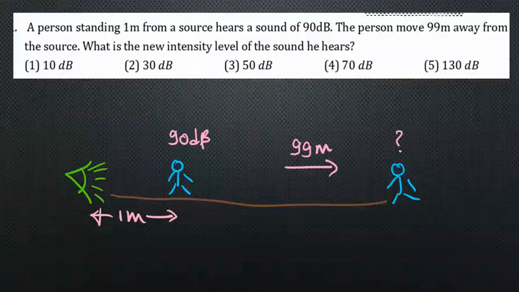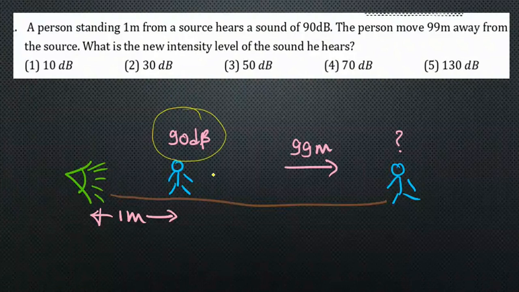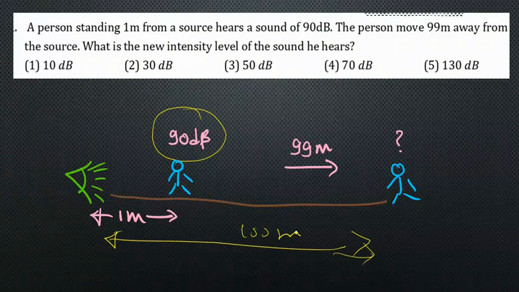Getting into the question now, we have to convert these decibel values into intensity values, because we have to compare two different distances. Distance comparison we can do only using intensity. So 1 meter plus 99 meters means 100 meters, right? Now let's find the initial intensity here.